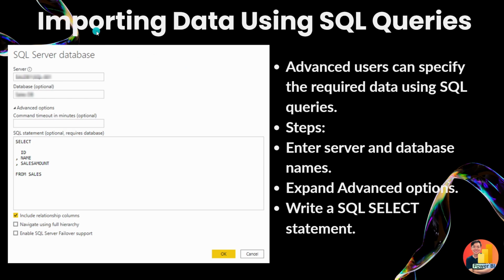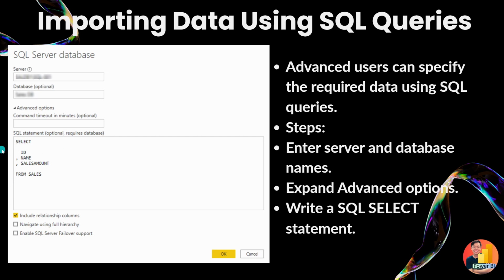If you want to import data using SQL queries, then you can write queries. Why do we want to do that? Because we don't want to load all the data into Power BI. Let's say your table in the SQL server has 100 columns. That's too much, and we don't want to load too much. Everything is about efficiency here in Power BI.